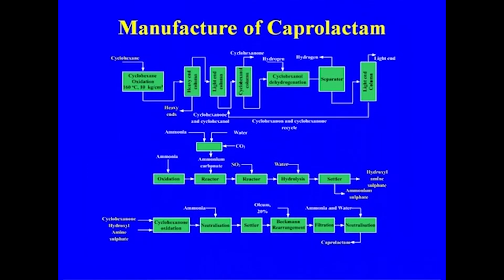But again at this stage also we are getting the ammonium sulfate. Finally what is happening here is that the cyclohexanone and the hydroxylamine sulfate are reacted here, and then after the Beckmann rearrangement, in this Beckmann rearrangement reactor, we are getting the caprolactam, and then finally the caprolactam is separated.